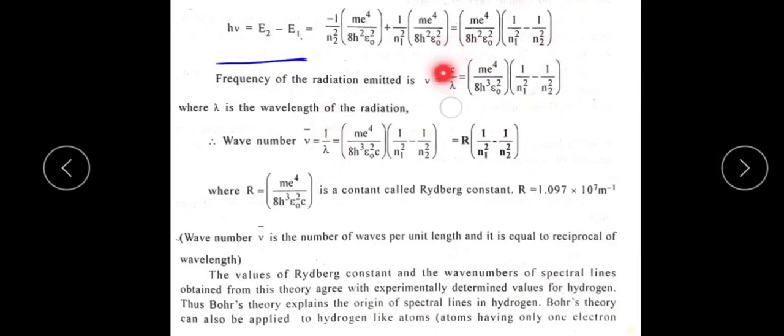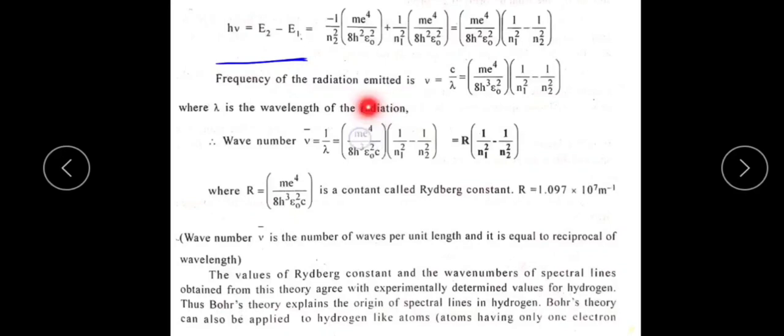We don't want c, that's why we send it to the RHS side. If it travels to the RHS side, it goes to the denominator. Hence our equation becomes m e raised to 4 by 8 h cube epsilon naught, and along with that c is here. Then the remaining terms stay as they are, 1 divided by n1 square minus 1 divided by n2 square.